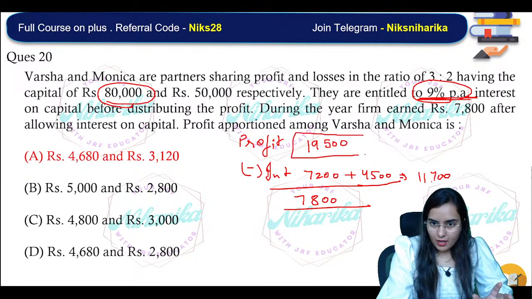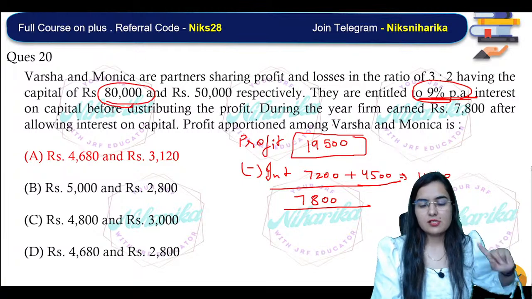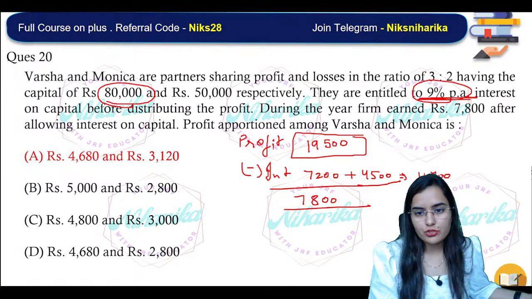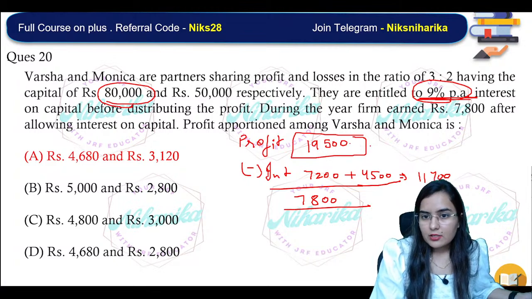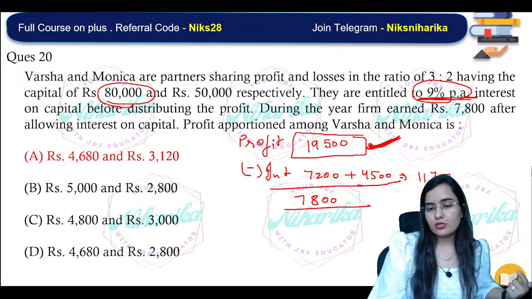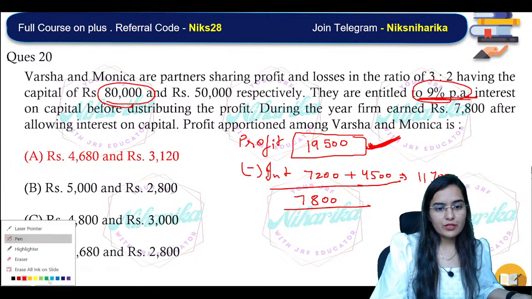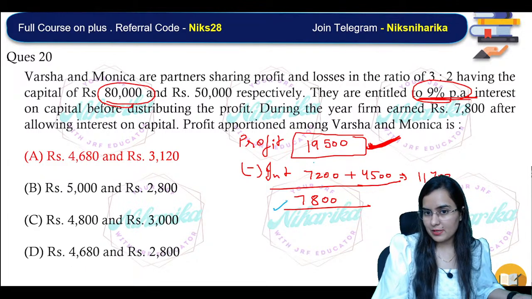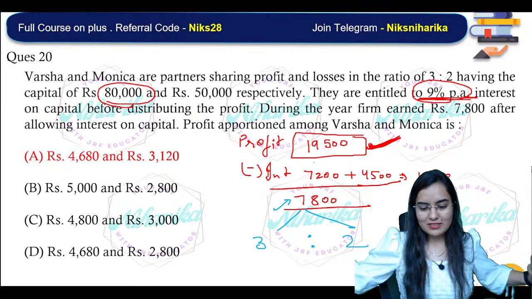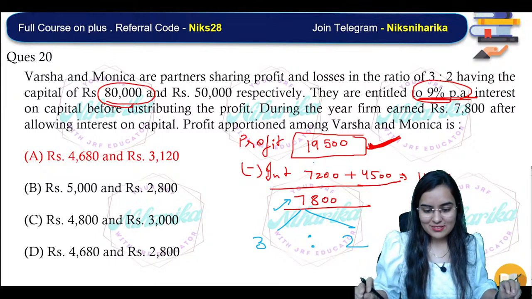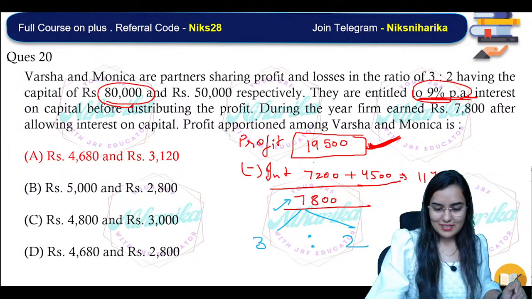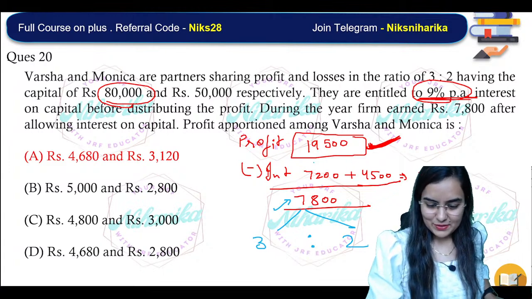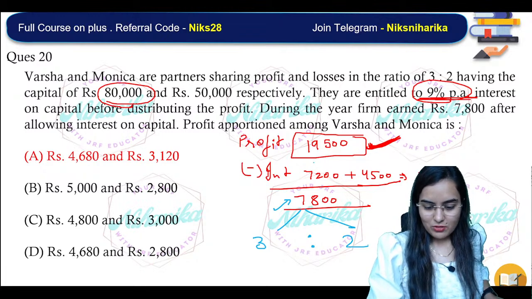is 11,700. If this profit had been given in the question as the profit before distribution of the interest on capital, then this much amount would have had to be given to them. Now from this we have reduced the interest on capital, so the profit after distribution of the interest on capital is this. Now just distribute the profit in the ratio of 3 is to 2. I hope it is clear now. Is it clear?